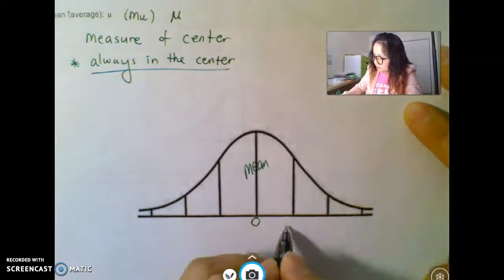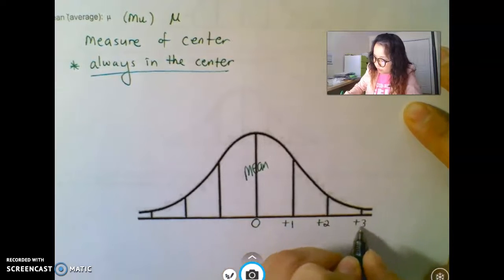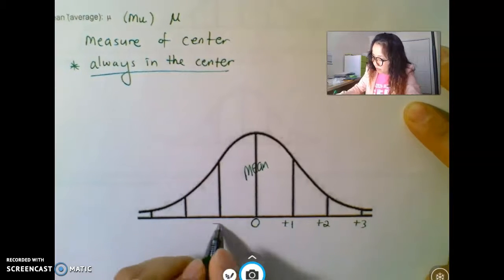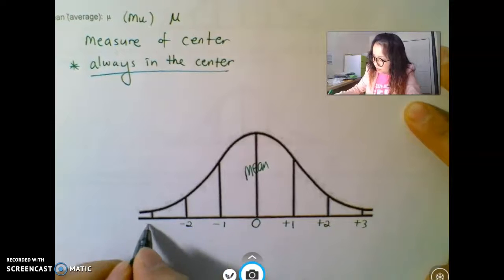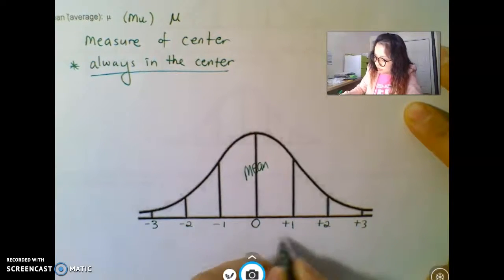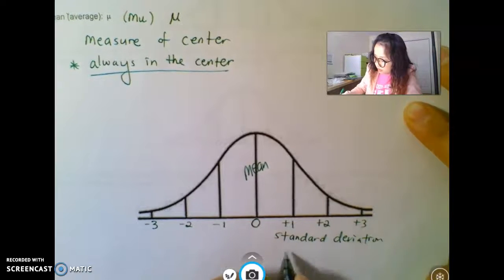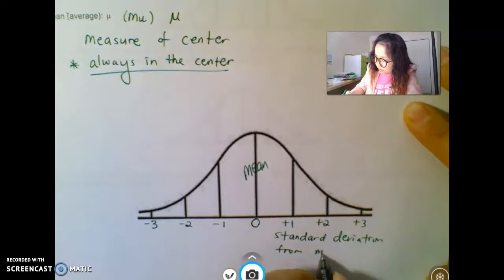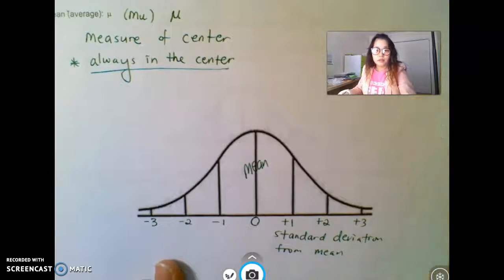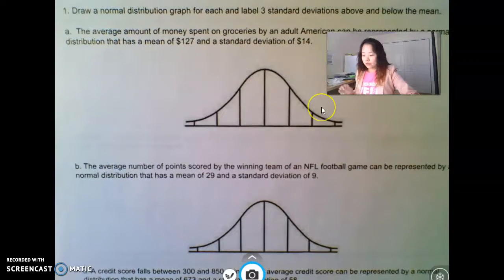And then how much is spread out? We call it +1, +2, +3 standard deviations away. And then the other direction will be -1, -2, -3. This is how much standard deviation from the mean is. Okay, so let's take a look at some examples of how we can use that information to figure these out.